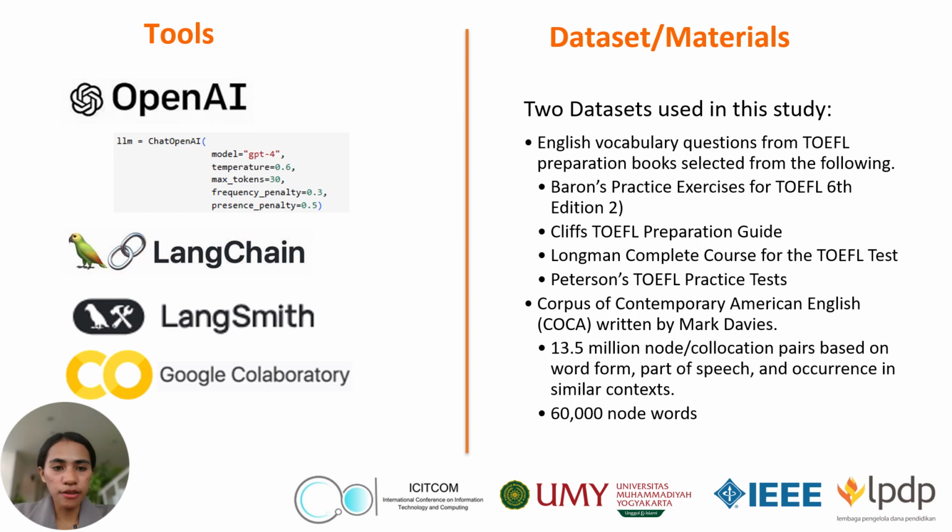For our research, we use tools like OpenAI GPT-4, LangChain, LangSmith, and Google Colab to build and test our models. For the dataset, we use two main sources: a TOEFL preparation book for English vocabulary questions, and the COCA corpus by Mark Davies, which includes 13.5 million collocation pairs and 60,000 node words.